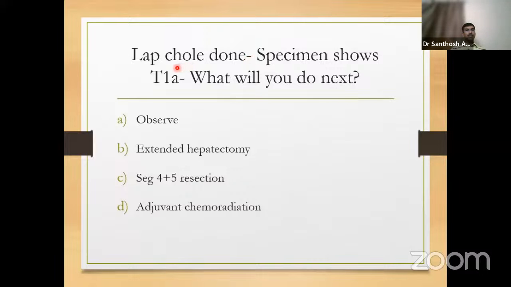Next, a case of malignancy of the gallbladder. Lap chole was done. The specimen shows T1A, very early disease. What will you do next? You will observe, you will do extended hepatectomy, you will do segment 4B5 resection, or you will give adjuvant chemoradiation. So T1A, simple cholecystectomy, if the cystic duct margin is not involved and the bile was not spilled, then you can safely observe.